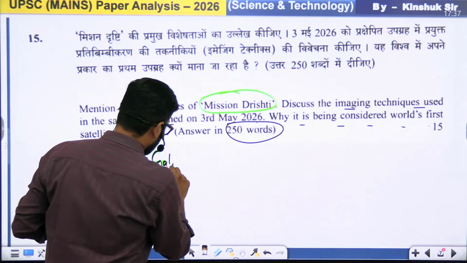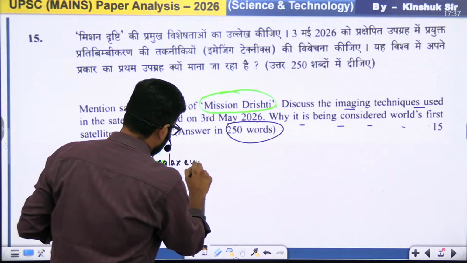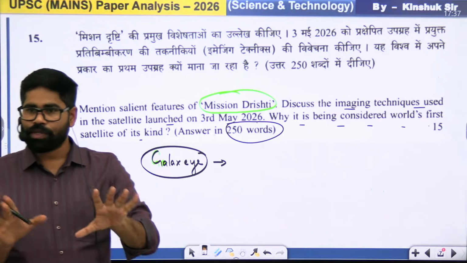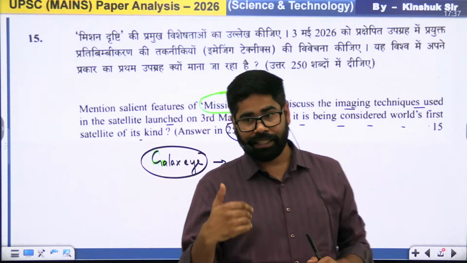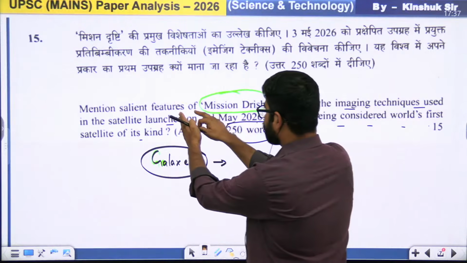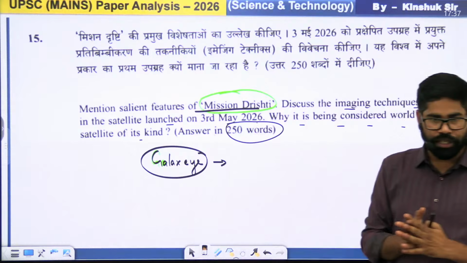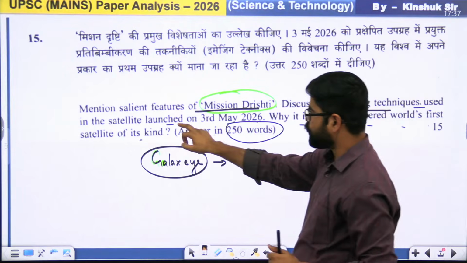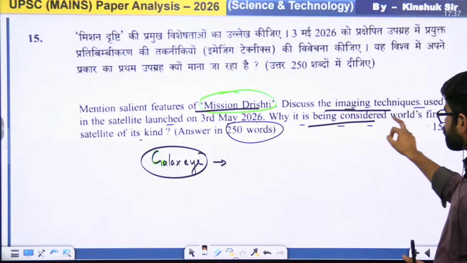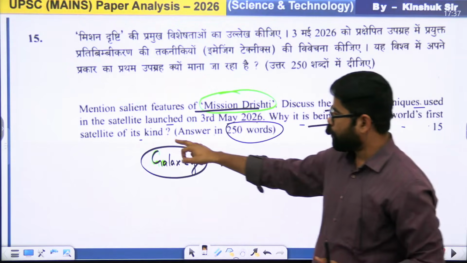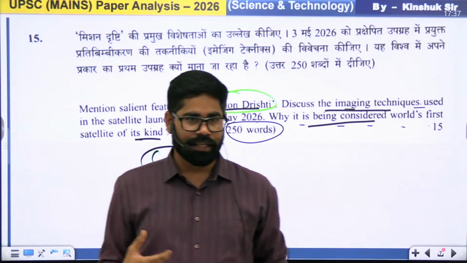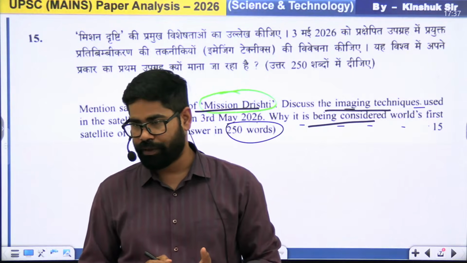We have a company called Galaxy I. This has launched a satellite. Like, when we write this, see how many parts there are in this question. First is saying, mention the salient features of Mission Drishti. Then discuss the imaging technique used on the satellite, why it is being considered world's first satellite of its kind.